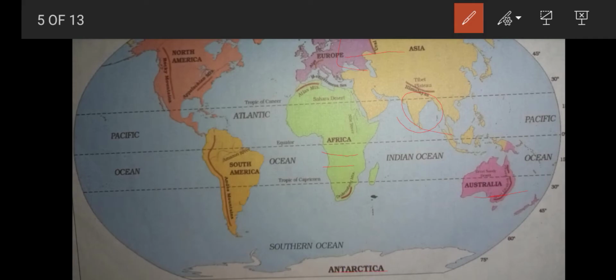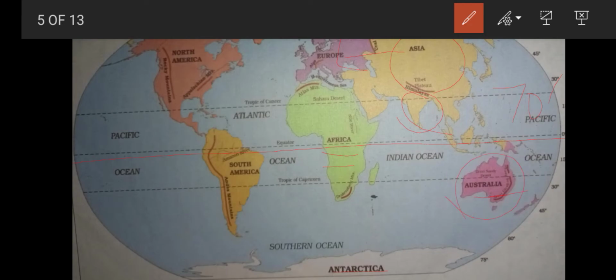Now listen to me. Which hemisphere has more land? Most land masses, 70% of the land masses, lie in the northern hemisphere. The southern hemisphere has only 30% of the land masses. And everyone knows which is the largest continent. Just see the colors here. Which color covers more? Asia, yellow color. Asia is the largest continent and Australia is the smallest continent.